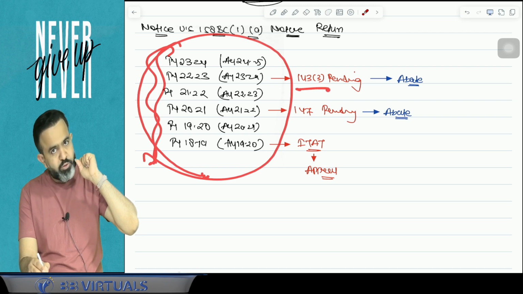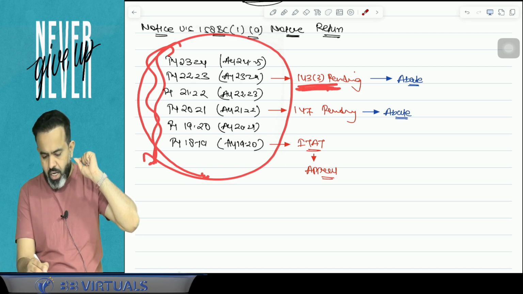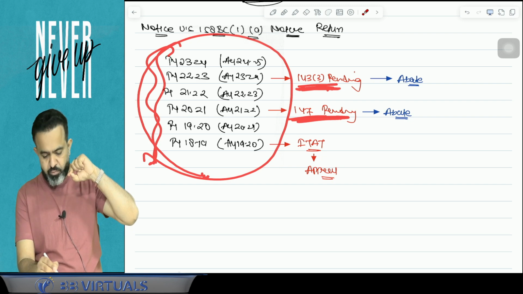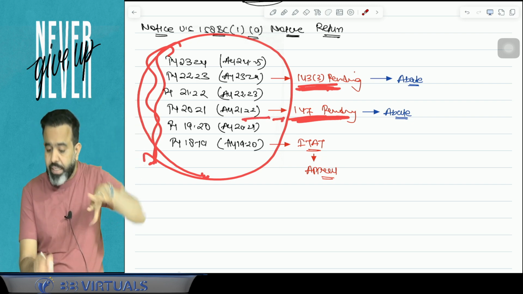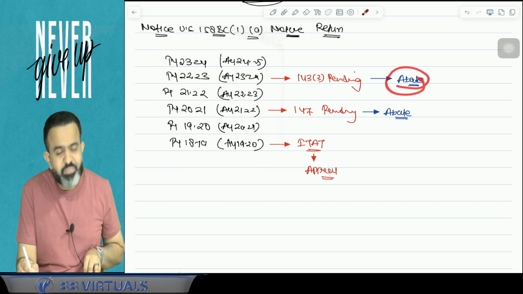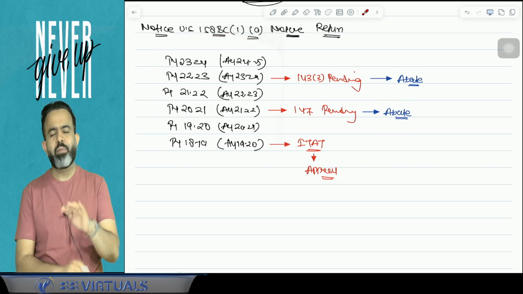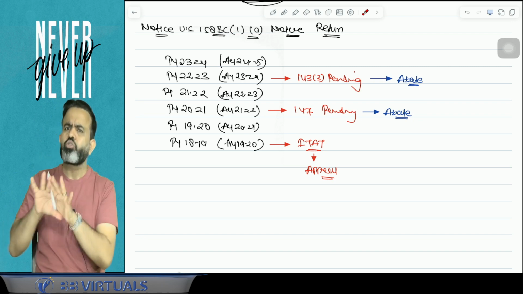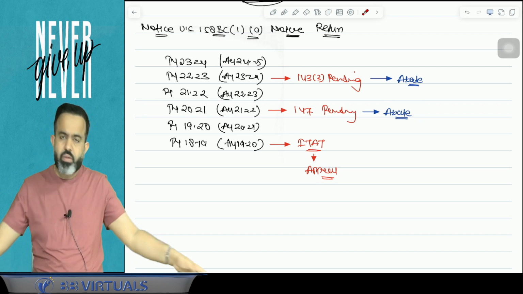Like this year, assessment was pending under section 143(3). Section 147 assessment was pending for this year. It is going on, but due to the raid, this assessment got abated. Abate means stop, cancel. You can say abate, stop. Now guys, what happened?